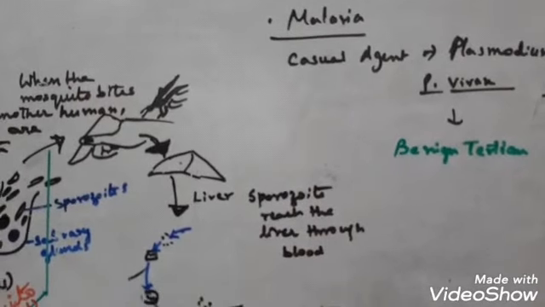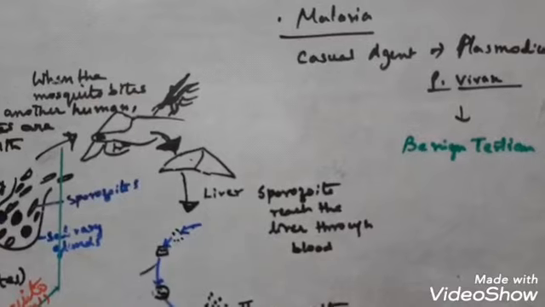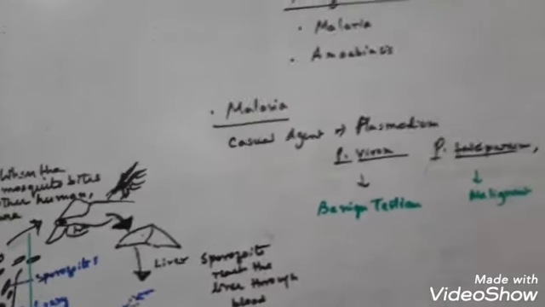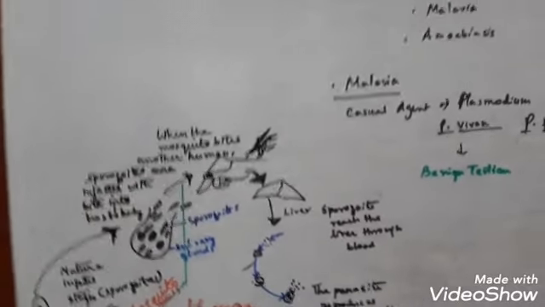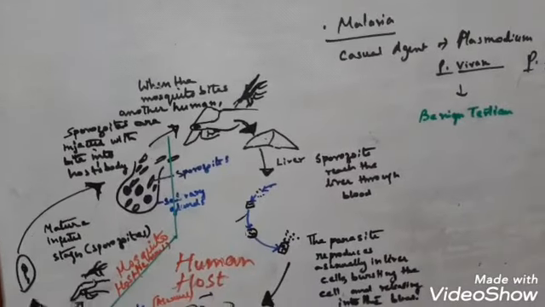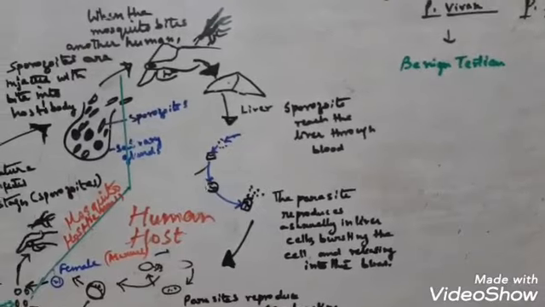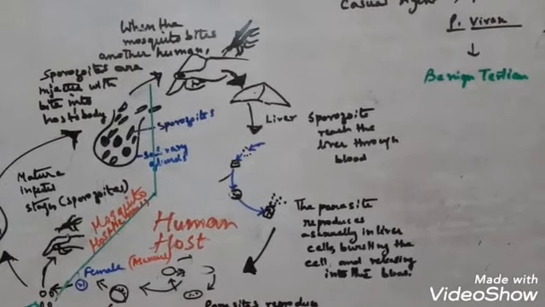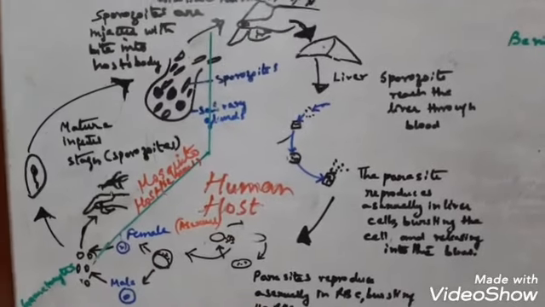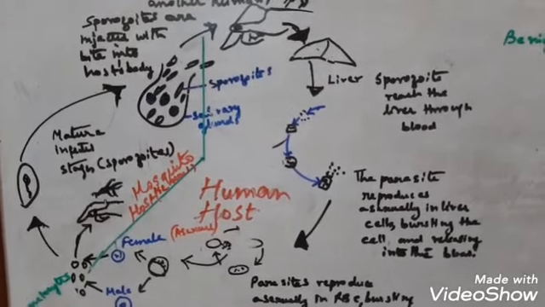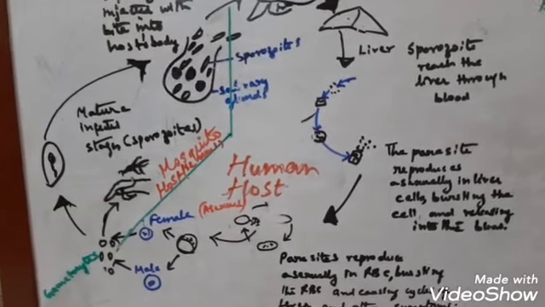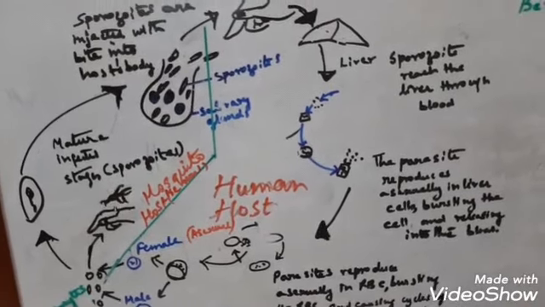Clear? Now these gametocytes are the sexual stage, or the development in the RBC of the human host. Okay. Next, the gametocytes of the parasite enter the mosquito body along with the blood when a female Anopheles mosquito bites the infected person. Now the further development occurs in the stomach wall of the mosquito. Okay, so in the mosquito's body, in the stomach wall, the further development takes place and the gametes fuse.